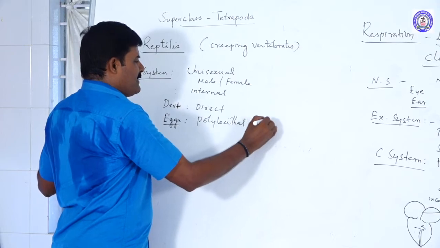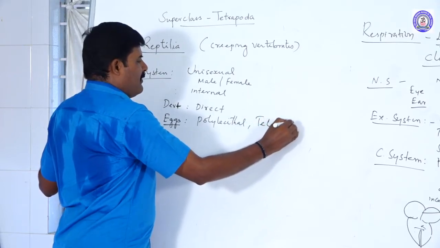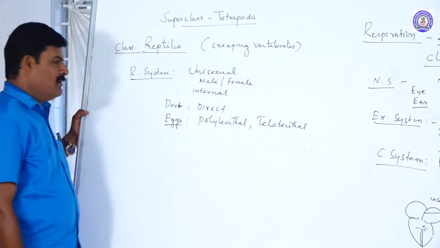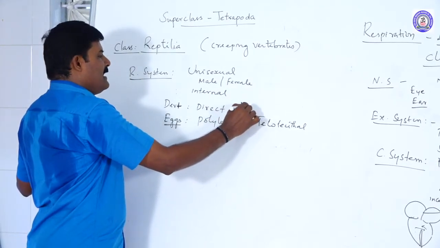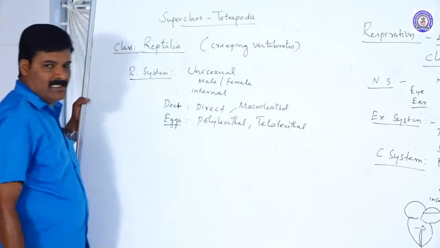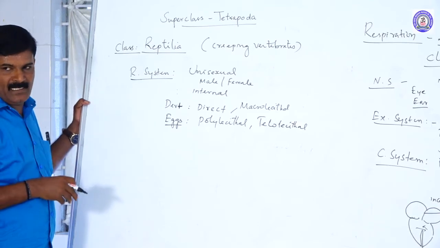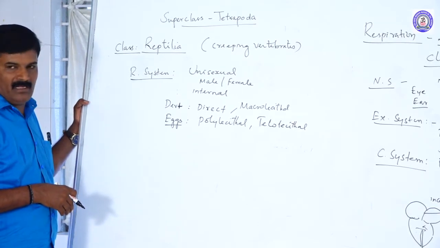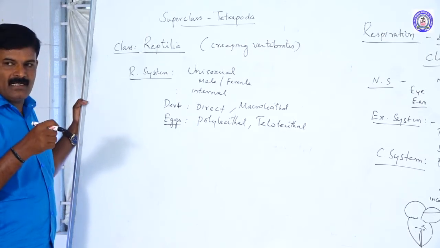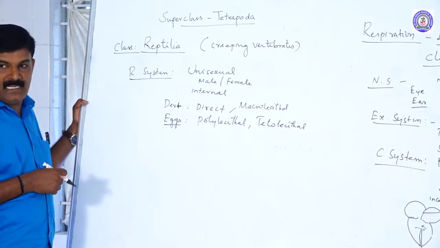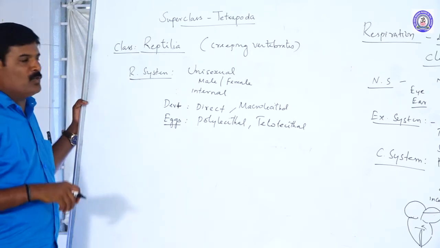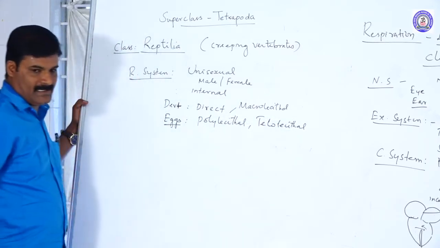Polylecithal and telolecithal. What is called polylecithal? Polylecithal is otherwise called macrolecithal. Why is it macrolecithal? A large amount of yolk is present in the egg, hence it is called polylecithal. What is telolecithal? The yolk is concentrated at one pole, towards the animal pole, hence it is called telolecithal.